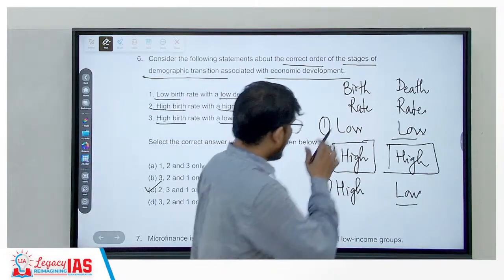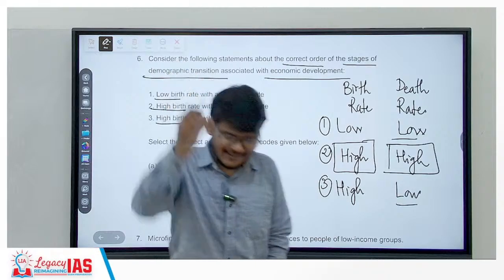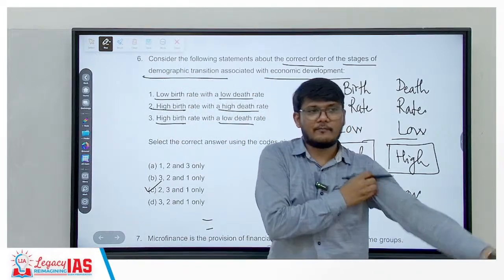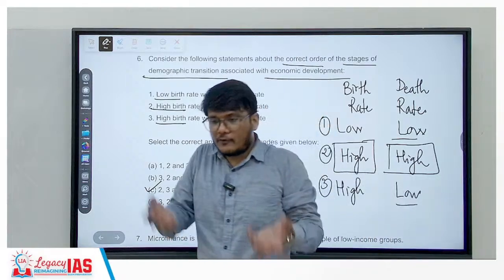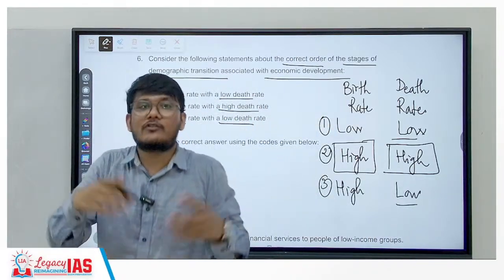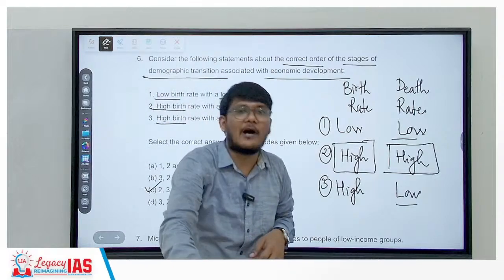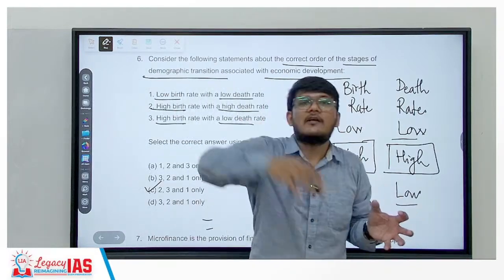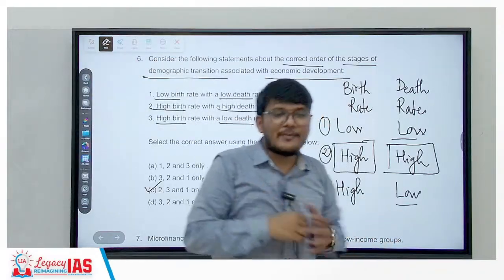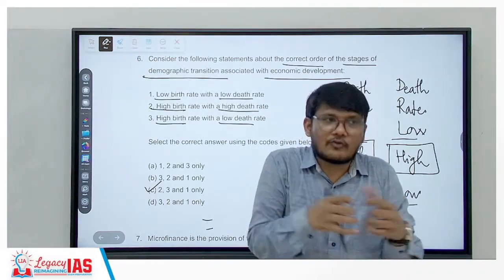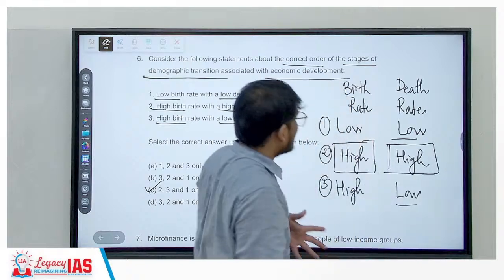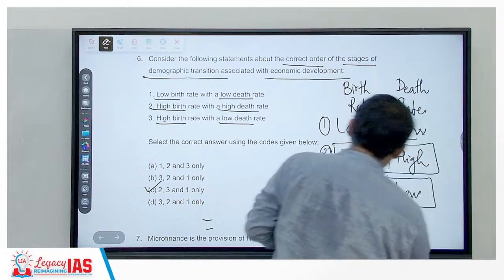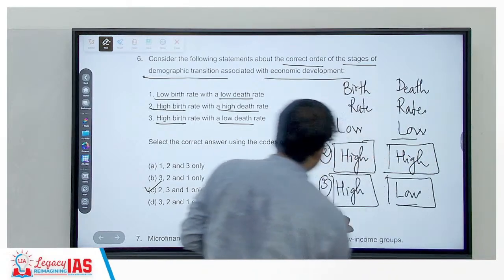Then before the birth rates come down, death rates have to come down. Because high death rates were there, society was reproducing more. So for society to reproduce less, it first needs to understand that the deaths have come down, so that if I reproduce just 2 children, they would still survive. Only then would the society act. So first the death rate should come down. The next one would be death rate coming down, but birth rate still being high.